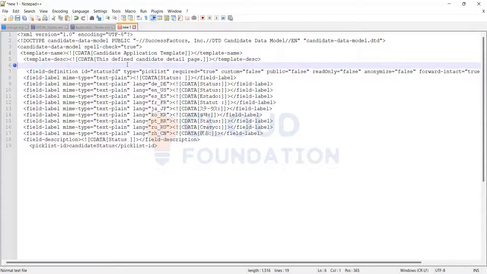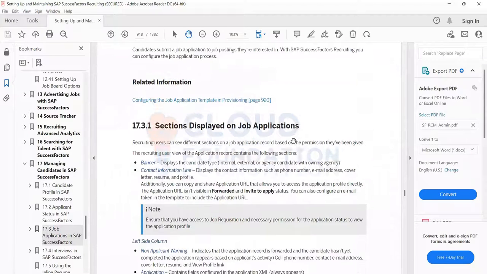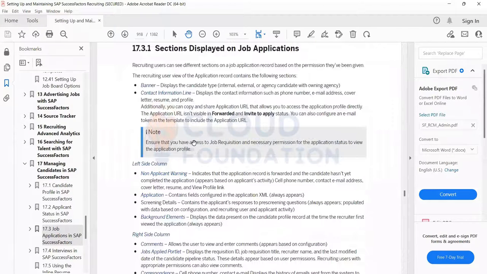Now I'm adding the fields. How to define a field within the application. There are certain standard fields in recruiting related to the application, similarly as in requisition. We saw in requisition: requisition ID, requisition status, internal job title, external title, internal title. Those are the standard fields of requisition. Similarly, we have standard fields for applications as well.